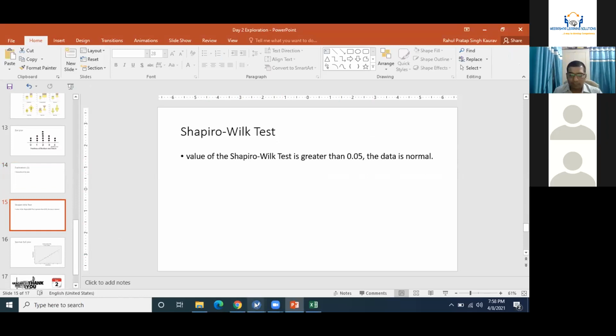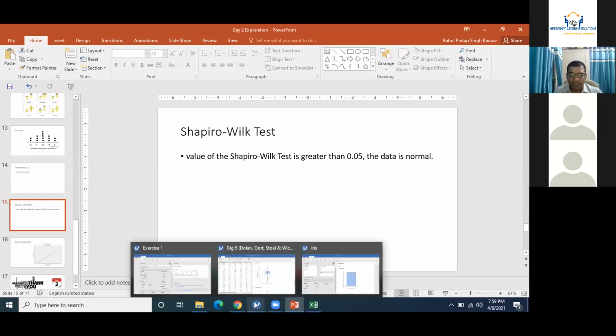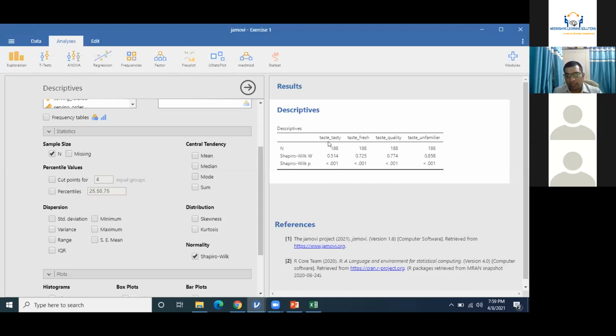There are two different situations. The value of Shapiro-Wilk W is greater than 0.5, or if you are having some data as negatively valued data. The significance values should always be not significant. Then only can you consider your data is normally distributed.